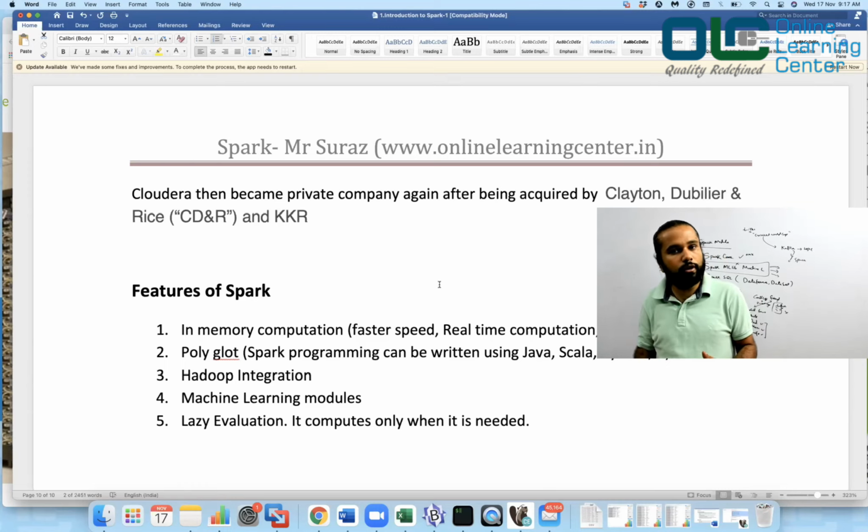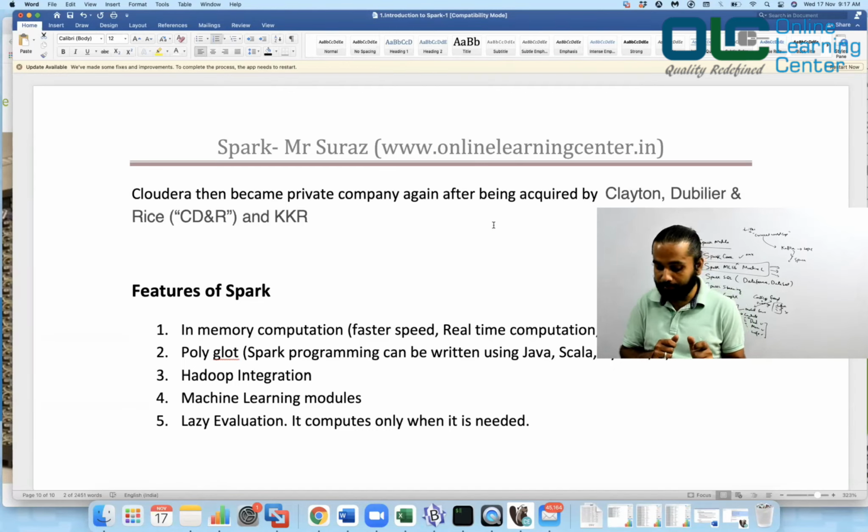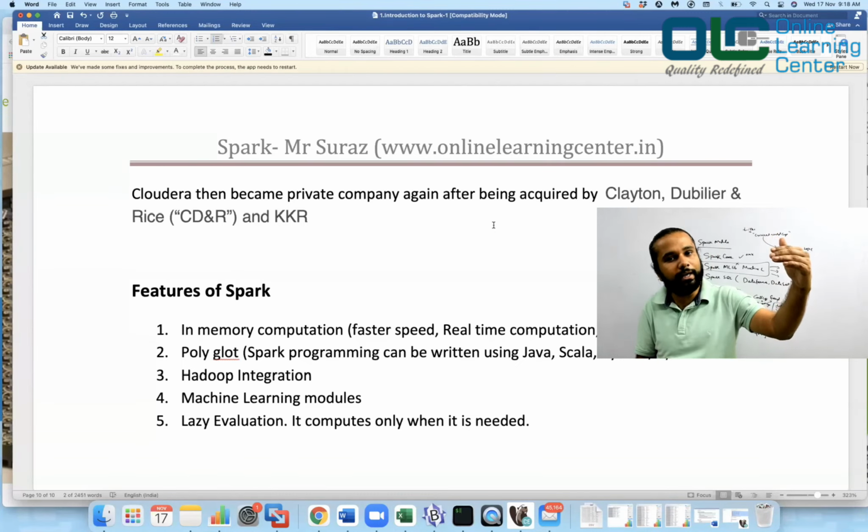So Hortonworks started as a private company, got a lot of funding and so on, and then they became a public company. It had its name on the stock market. People were buying the stock of it. Okay, and then after some time, recently, the Cloudera company, which was a public company, was acquired by Clayton, Dubilier and Rice. We call it CD&R, and that's the company name, and KKR, that's the company name. They acquired that company and they said, now we will acquire you and you will not be a public company anymore. You would be basically under us. So that public company again became a private limited.